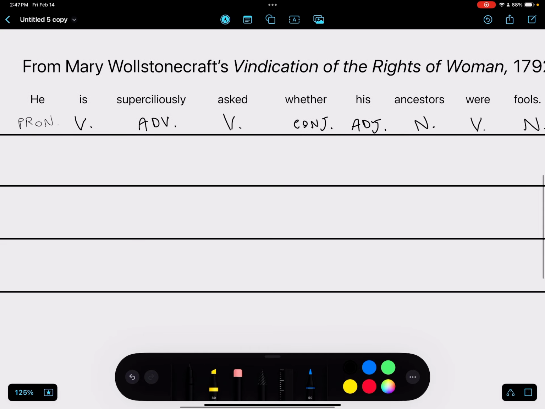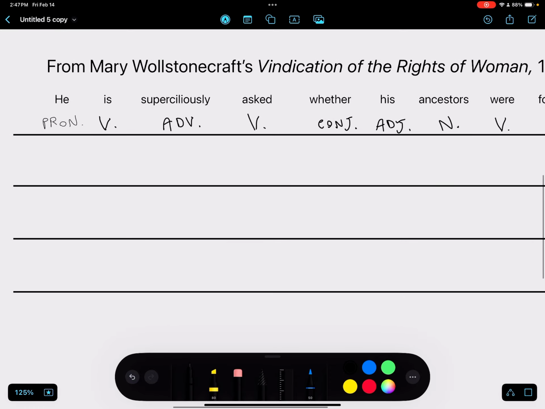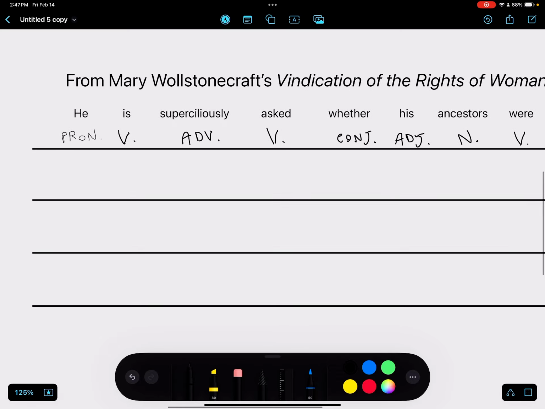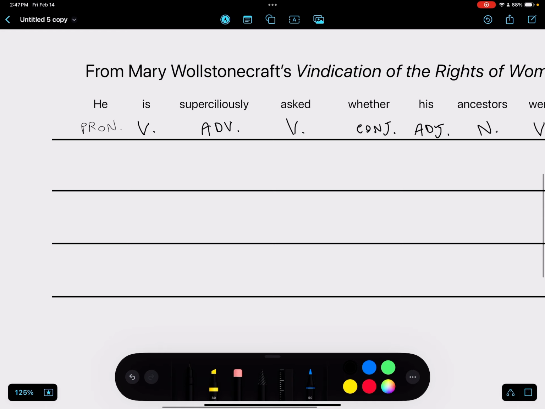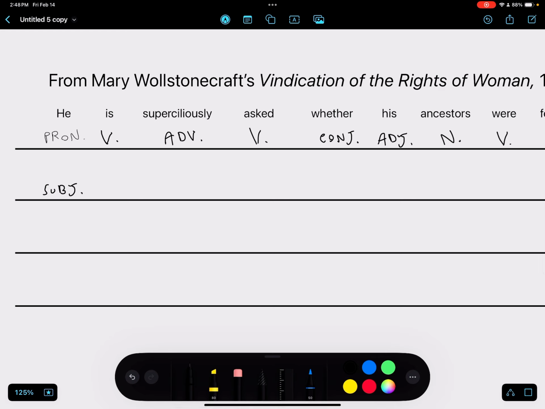So then we have level 2, which in this case, the parts of sentence. This is a more complex sentence when it comes to level 2, because we have two subject-predicate pairs, because we have two actions being described. The first subject-predicate pair, on the left here, is the first clause. He is the subject. That's the thing that's going to be taking all the action. Subject can be either a noun or pronoun, and he is a pronoun, so we're all good there. We then look for the verb. It could be either is or asked. So we can try asked and see if it works out.